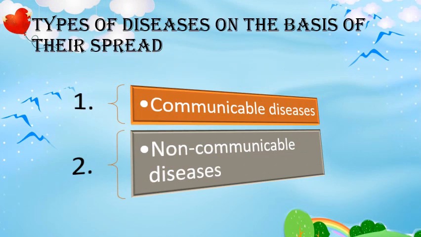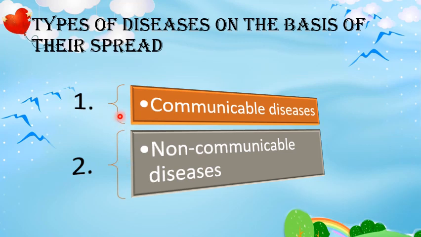Now here we are about to learn the next topic, or the bullet of the chapter, which is types of diseases on the basis of their spread, right? Up till now we have learned about the deficiency diseases which can be caused by the deficiency of different nutrients. Now we would see the diseases which are caused by different methods, and we would see their spread. So on the basis of their spread, we have classified the diseases into two major categories, and these two major categories are communicable diseases and non-communicable diseases.